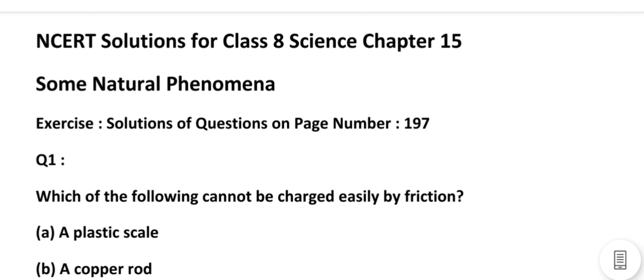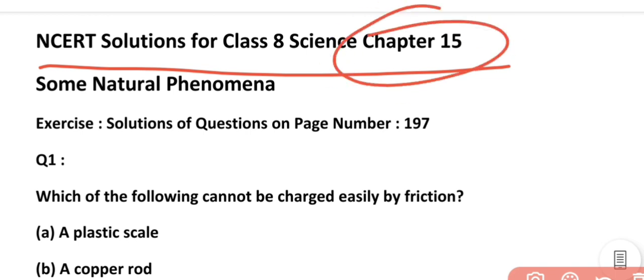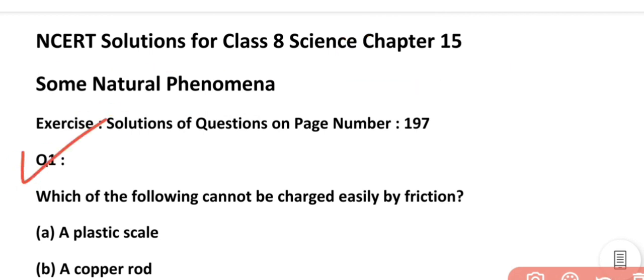So, dear students, today we will discuss the NCERT question answers for class 8, chapter 15. The name of the chapter is Some Natural Phenomena. So, my dear students, see question number 1, which is